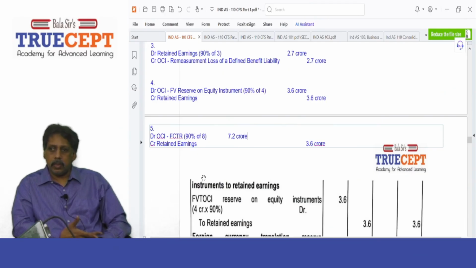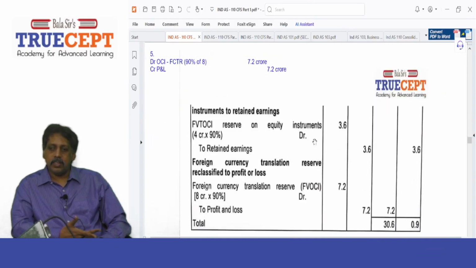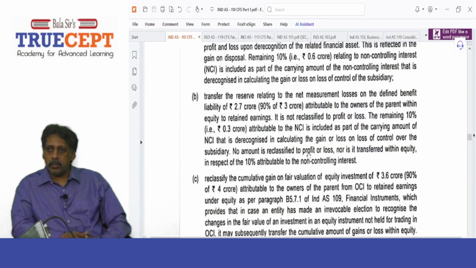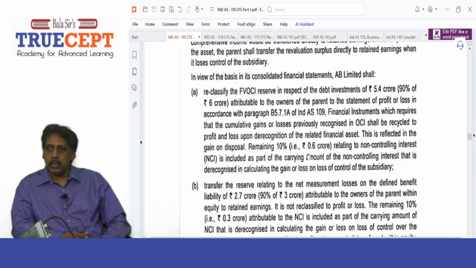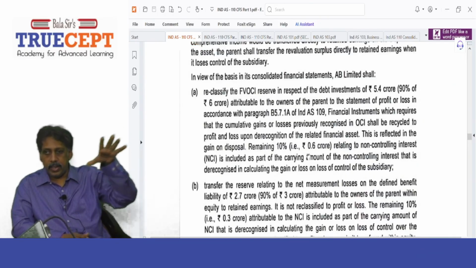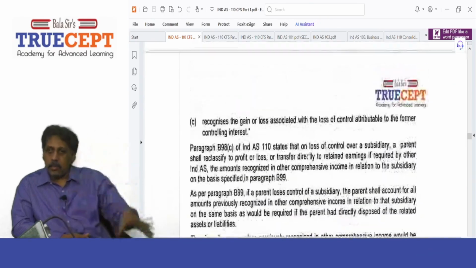Yes? Yes, sir. Happy? Now, shall we go through the theory part, what is given? Not fully, at least para 25. Guys, you have to write down all these notes in your notebook, right? At least make a mention of the para number in the classroom. In the exam, you have to write the entire literature. You done with the entries? Yes, sir. Literature for the first one, basically para 25, B98, B99, right? All that. And then you answer this question.